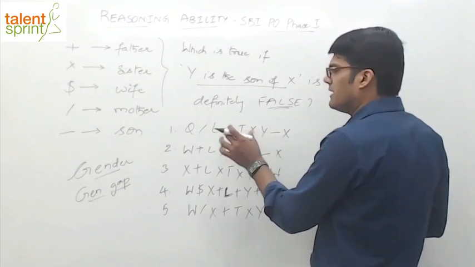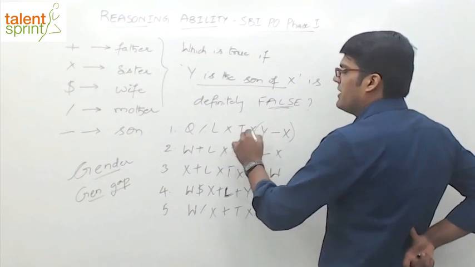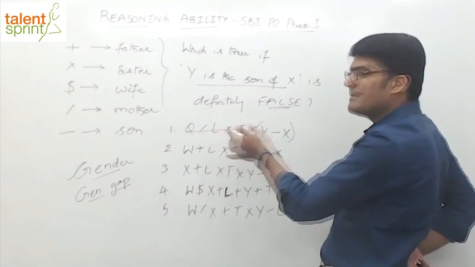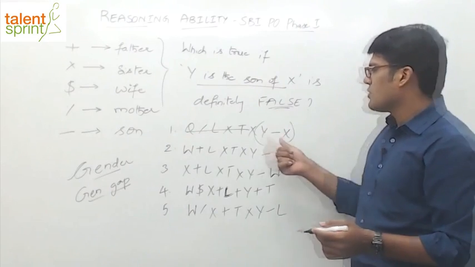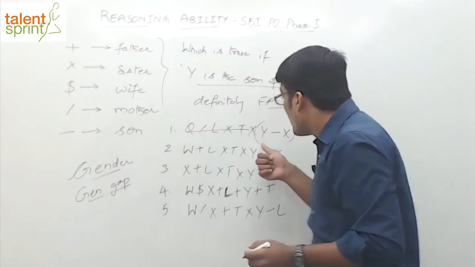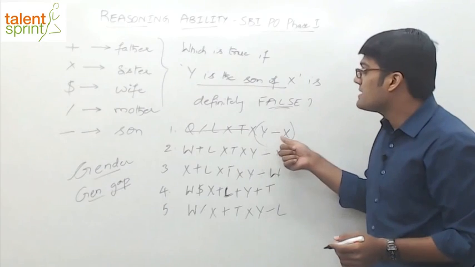Now look at the first one. I think in the first one, Y and X are directly together, right? We need not worry about Q, L, T and all that. Don't try to establish that relationship. Unnecessarily, you are wasting your time there. So Y is the son of X. Division means what? Mother. Y is the mother of X.